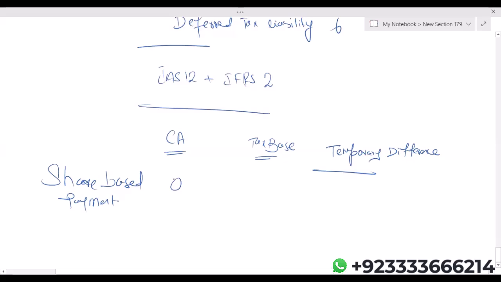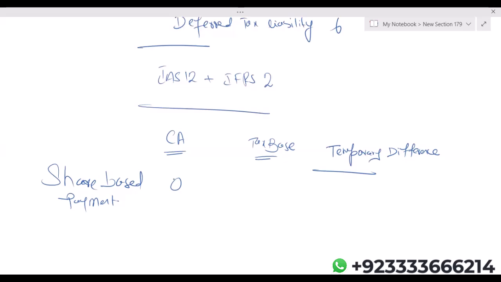Basically, the services which we are taking from our employees, I cannot capitalize them. So simply these services have a carrying amount of zero. But according to the taxation authorities, there is a tax base. When employees are in share option schemes, the taxation authorities treat employee services as an asset, and they do provide value to that asset as well. According to the taxation authorities, tax base will always be equal to the intrinsic value.